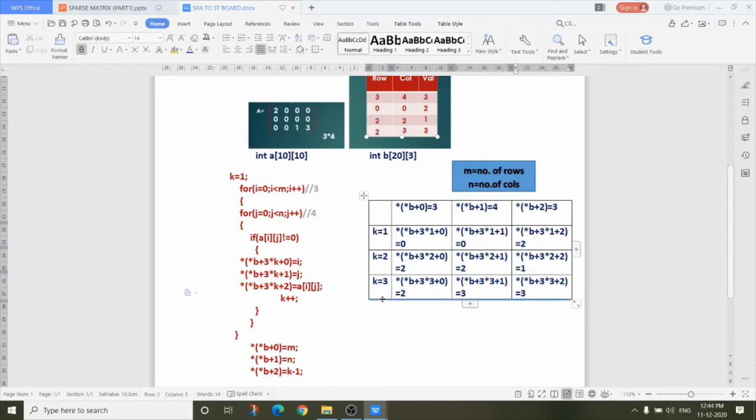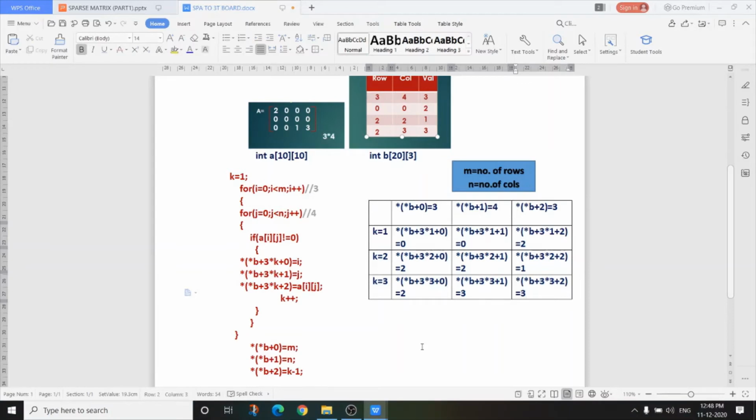Now, another thing you have to do here: you have to give the total number of rows, the total number of columns, and here you have to write the total number of non-zero elements. So *(*b + 0), it is m, that is the total number of rows. *(*b + 1), it is n, that is the total number of columns.